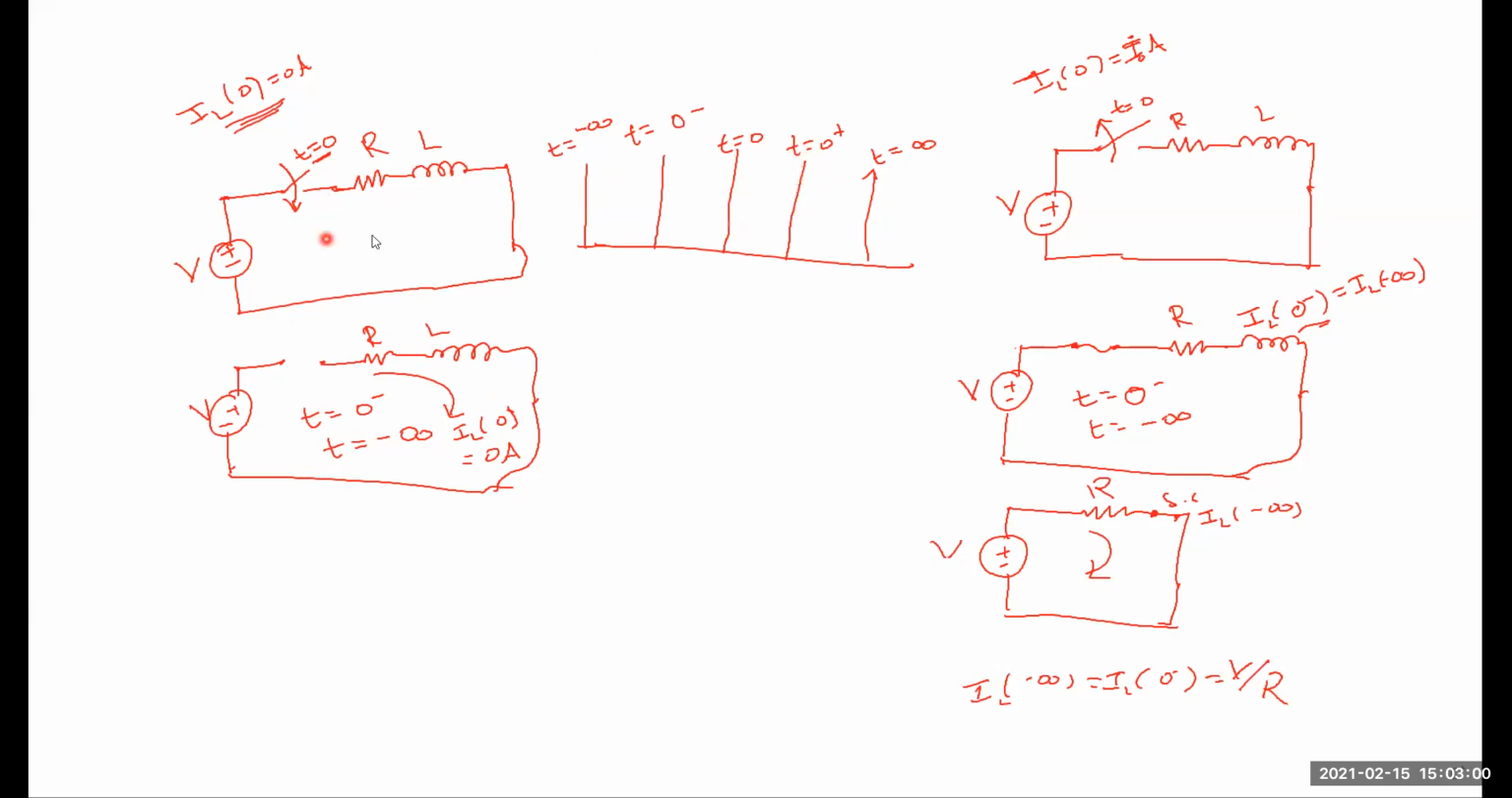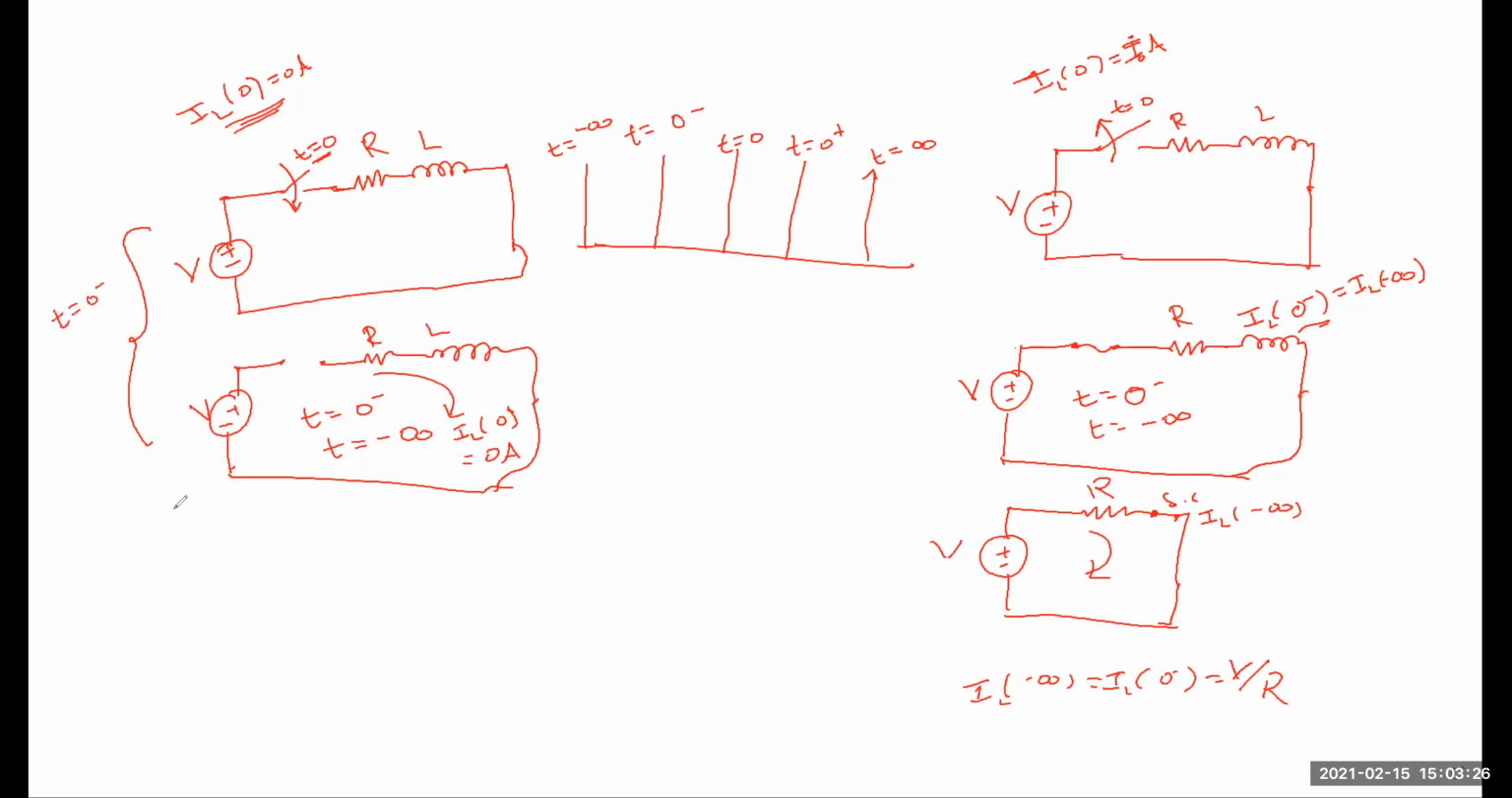So what is the position of this circuit? Understood? At t equal to 0 plus means just the instant of switching action. T equal to 0 minus means just the instant before switching action. So these are the two circuits: just the instant before switching action.